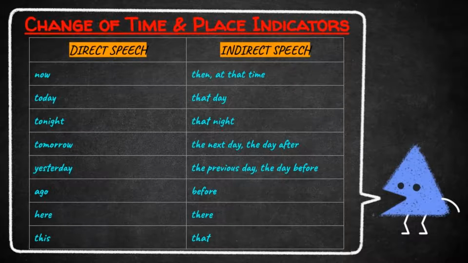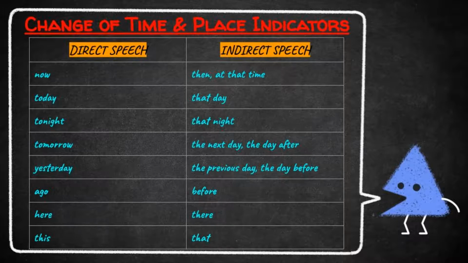Let's move to the next one. If we use the word ago in direct speech, it will be changed as before in indirect speech. Let's move to the next one. If we use the word here in direct speech, it will be changed as there in indirect speech. Let us move to the last one.